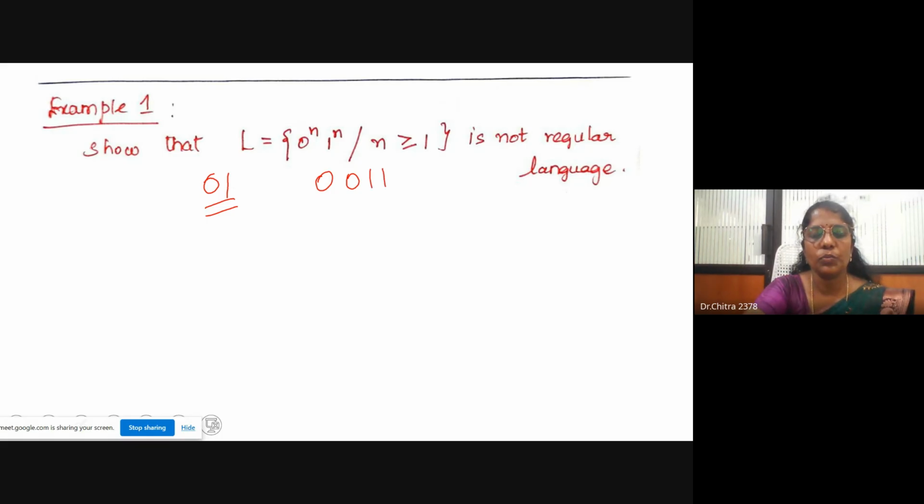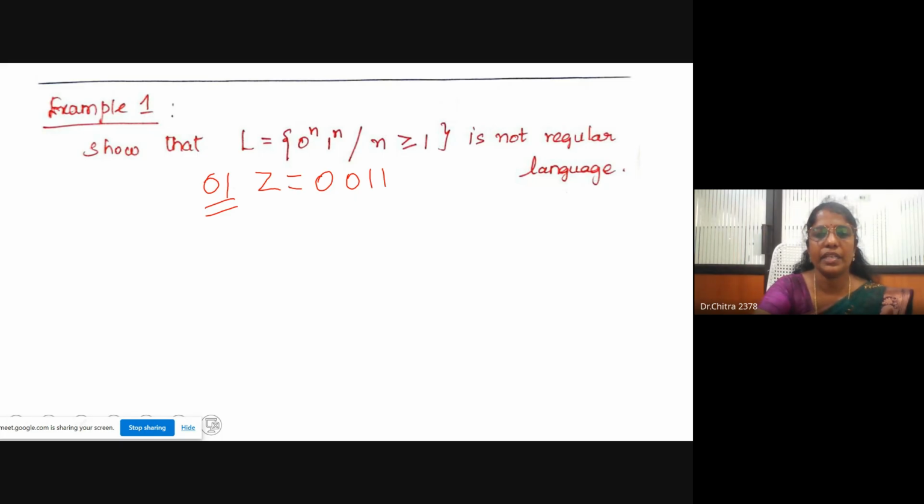Now I am going to prove that this is not a regular language. Actually, this is a context-free language. So I'm going to prove that this is not regular by using the pumping lemma. According to the pumping lemma, consider this string z.